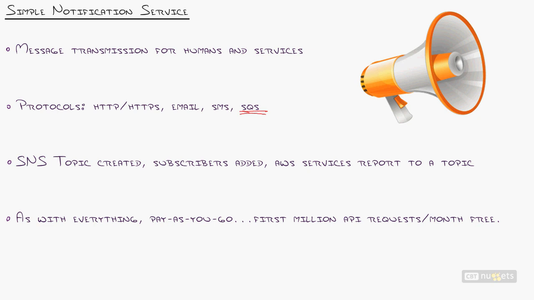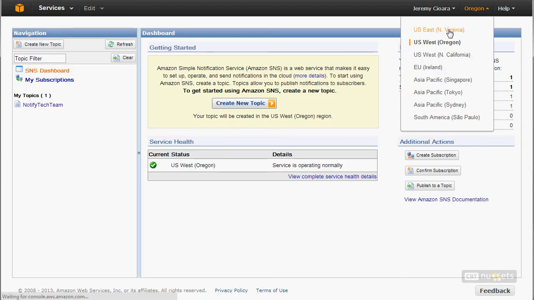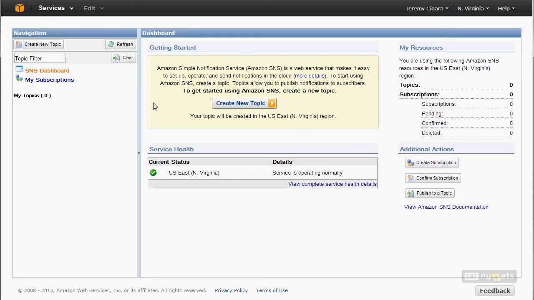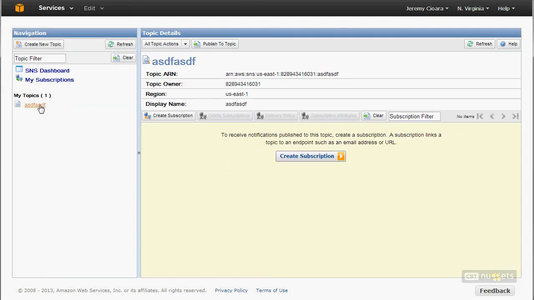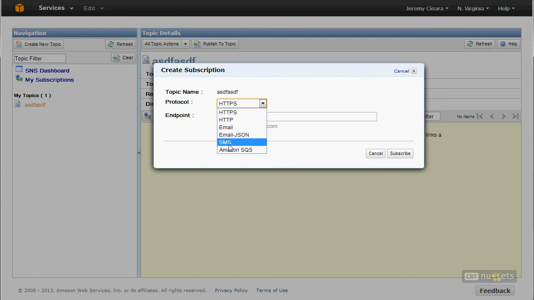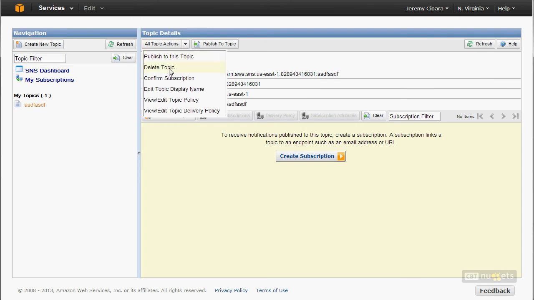Now, the only thing that I have not talked about in this list is one of the protocols. Hang on, before I show, I just want to prove it to you, because I know some people just like to see it. I haven't told you about the SNS SMS subscription. So in Virginia, if I create a new topic, there's my ASDF in it. It just doesn't sound good. I've got to stop using that. It sounds like I'm swearing. I'm not. So when you create a subscription here, notice in Virginia you have the ability to SMS. That's how you can do that.